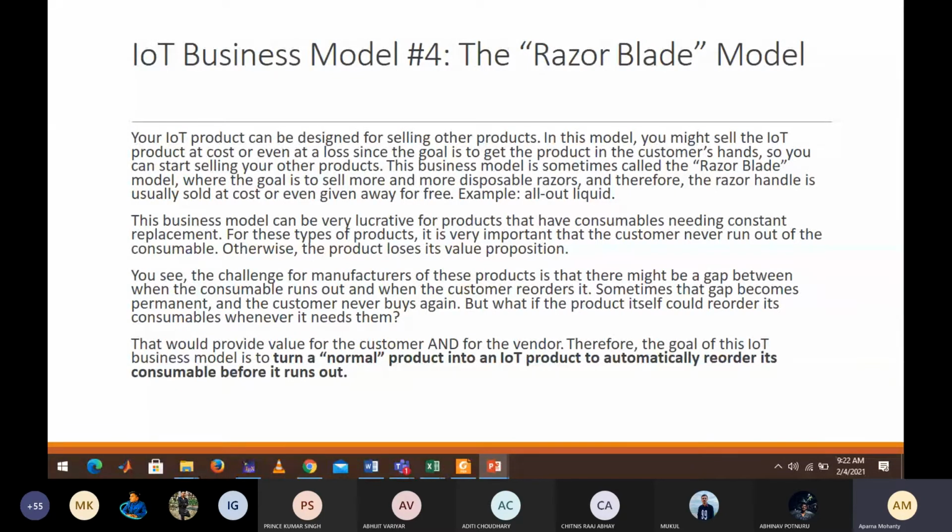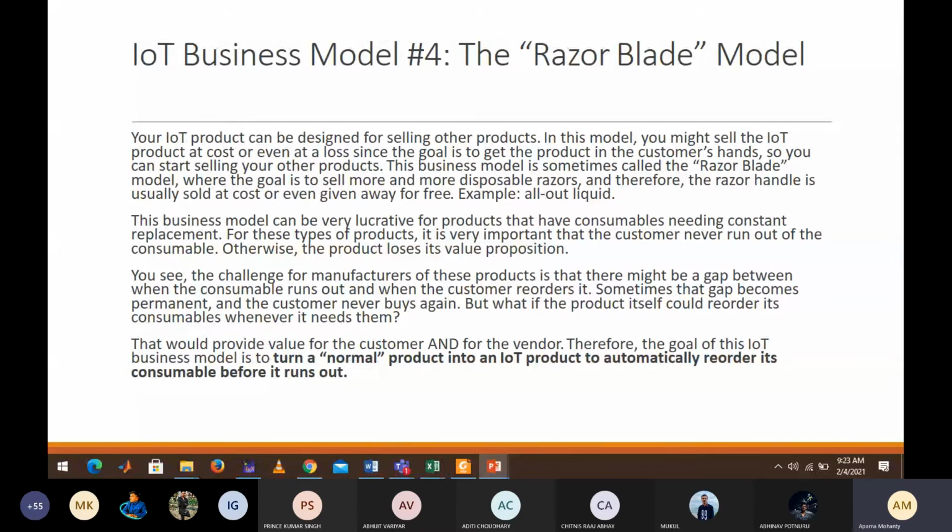Once people buy the entire razor, the next time onwards they won't buy the entire thing. They'll simply buy the blade and replace the older one. Just as in the case of the All Out liquid or the Good Night liquid, we buy the machine along with the liquid just once. The next time we don't buy the entire machine, we just buy the refill liquid. If you make that attachment or the liquid very cheap, people won't be hesitant to buy that because it is obviously cheaper than the entire device.